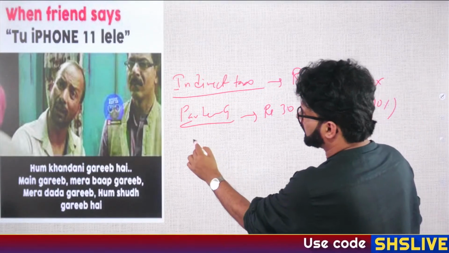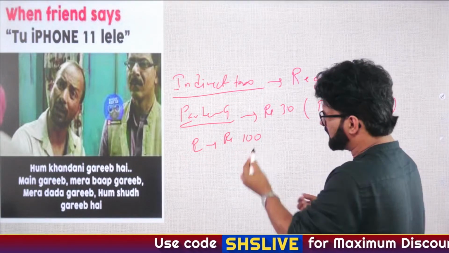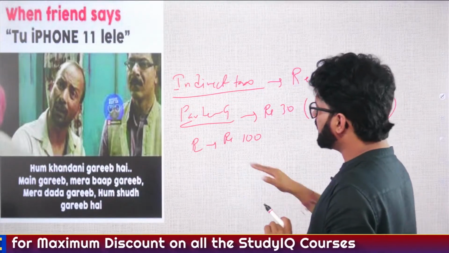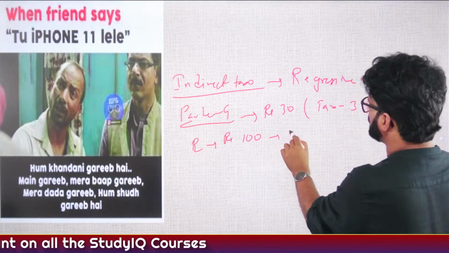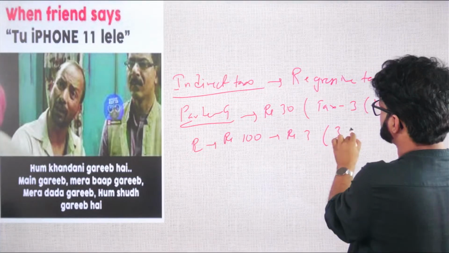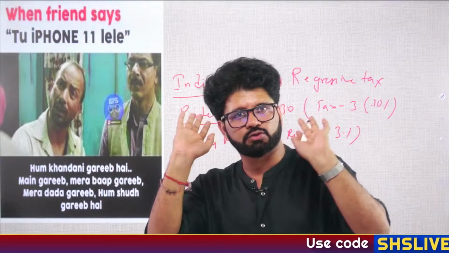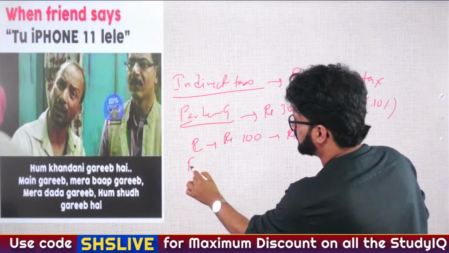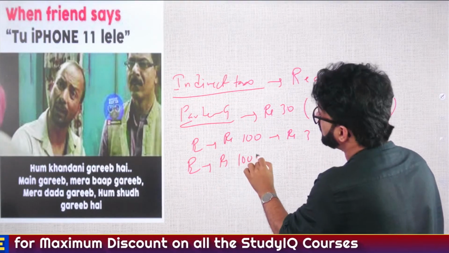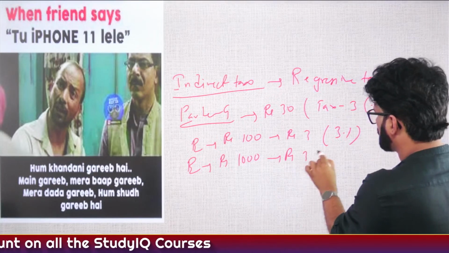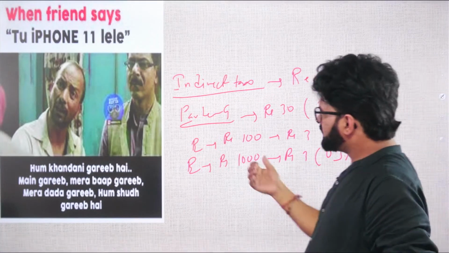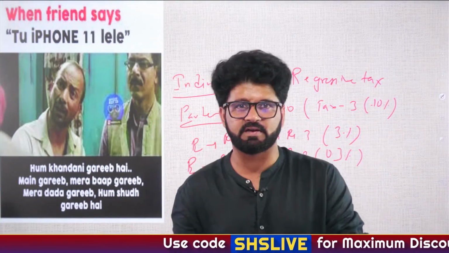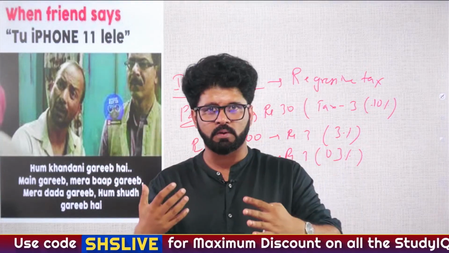Let's say your earning is rupees 100. When we are preparing, our earning is 0, but let's keep something to protect our self-pride. So let's say we are earning rupees 100 and we are paying rupees 3 as tax on Parle-G. That means 3% of our income has gone on the taxes on Parle-G. Let's say Ambani sir, Adani sir, or some big businessman is earning rupees 1,000 or even more than that. He is also paying rupees 3. So he is only paying 0.3% of his income. So that means the poor people are getting impacted more by this indirect tax. And that's why this is regressive in nature. That means it will impact poor people more.